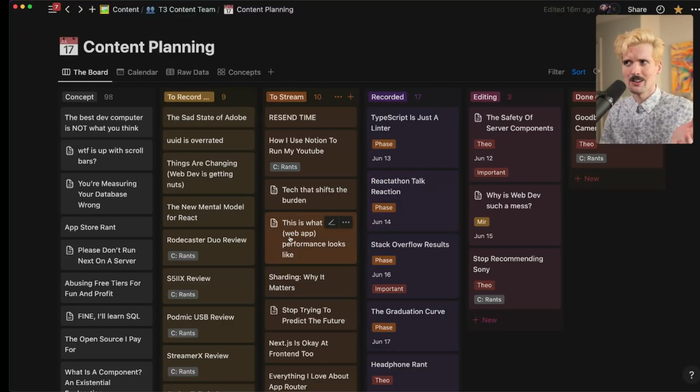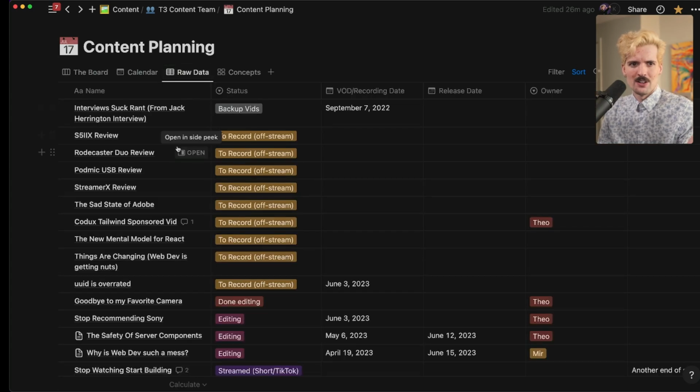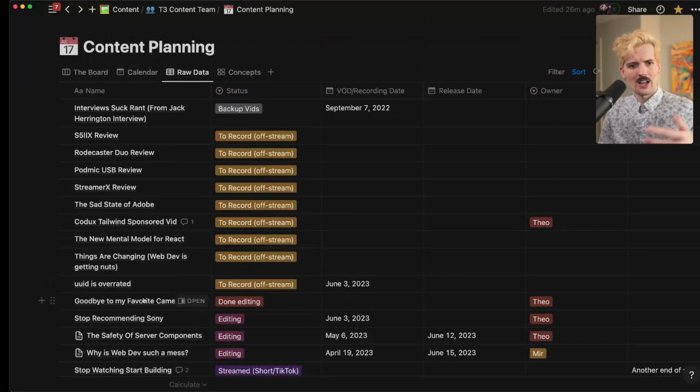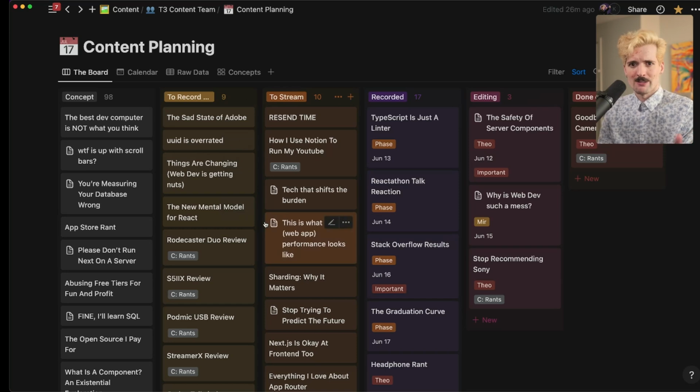This chart might look a little strange. If you're a developer, you might have seen something like this before called a kanban board, but I'm using it a bit differently here. If we go to the raw data view, you can see just this huge pile of different videos that I plan to record, have recorded, or are just in concept form. But the board is where I spend most of my time.